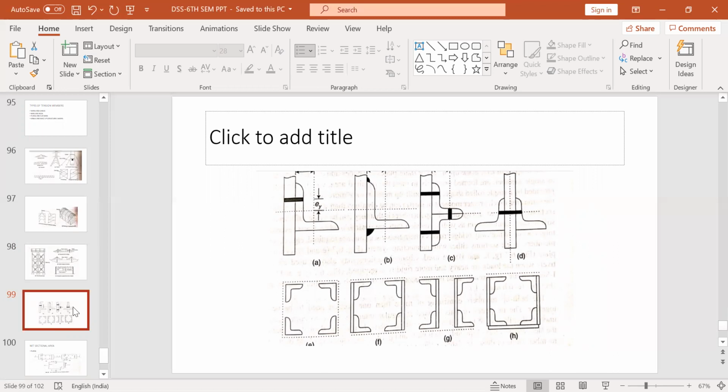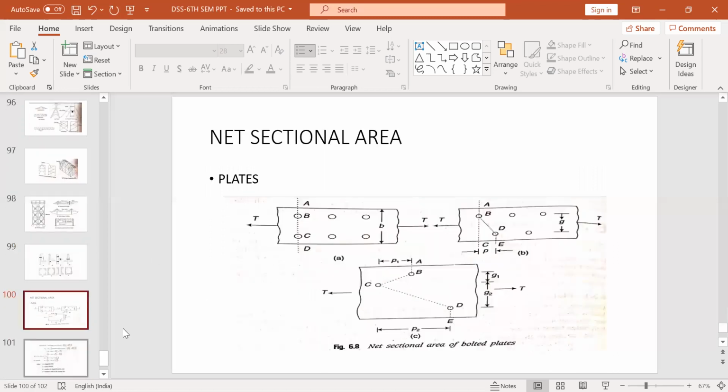All right, now let us move to net sectional area. Can you use bolting as a connection for tension members? When you use bolts, the first thing you do is produce holes for inserting the bolts. Whenever you make holes in the plate or in the angles for bolting, there is a deduction of the sectional area. The area remaining after the deduction is called the net sectional area. This net sectional area will provide the resistance to the stress.